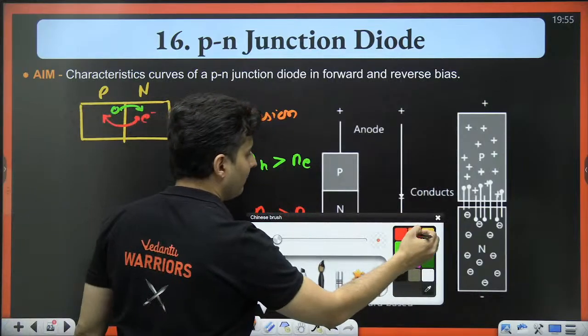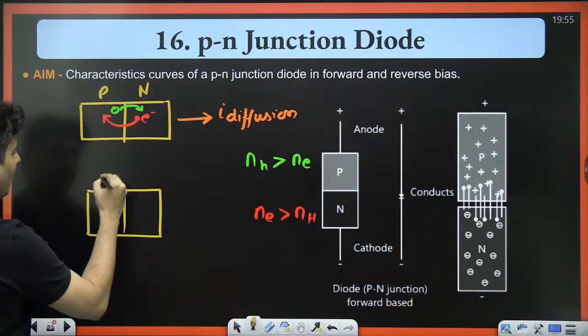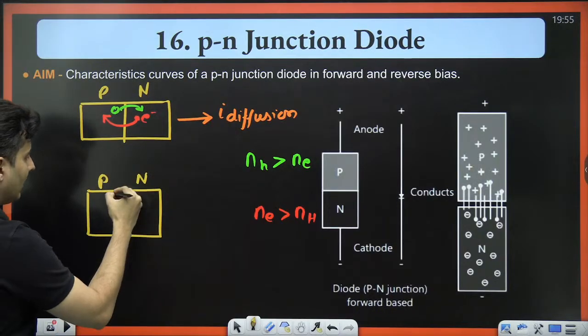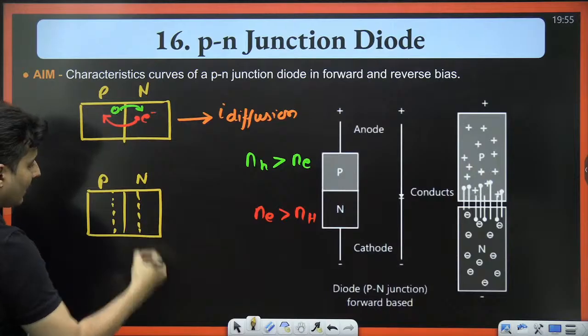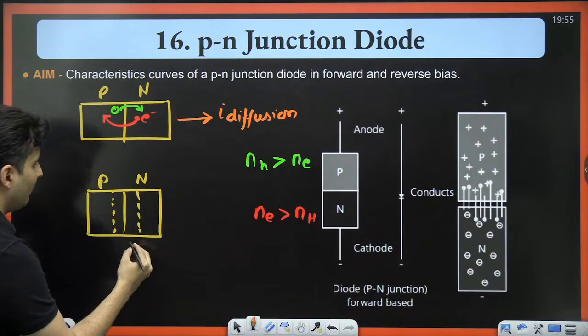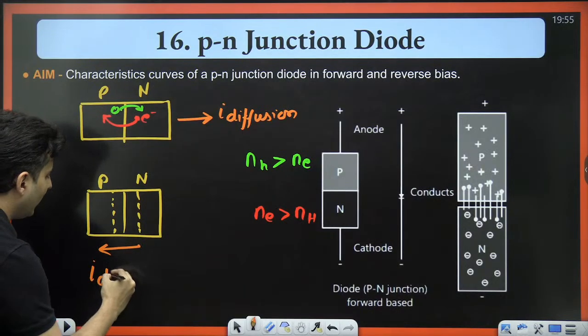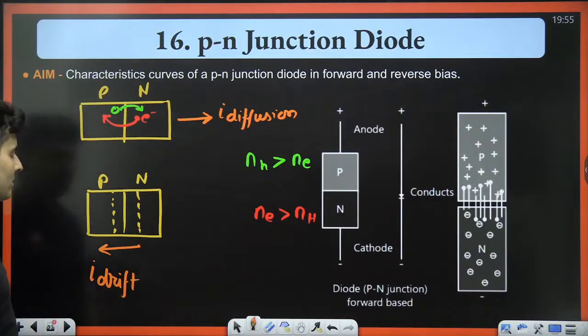At the same time, you also have another current in that potential barrier which is created. That happens to go exactly from n to p. This is called the drift current.